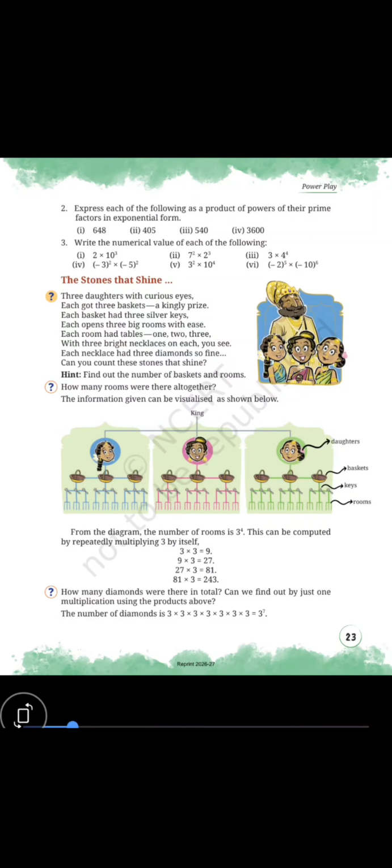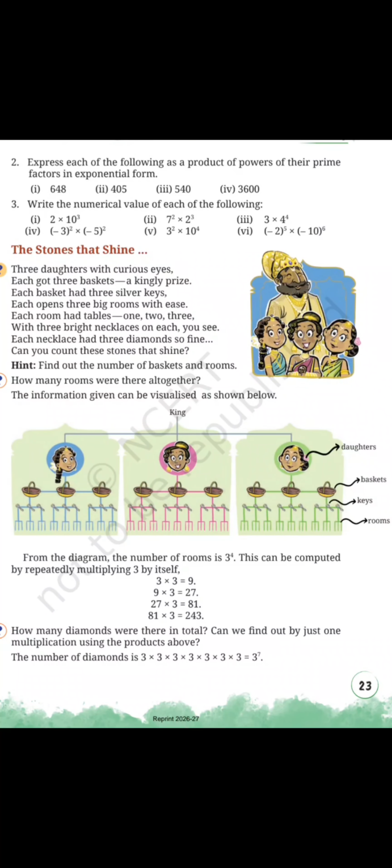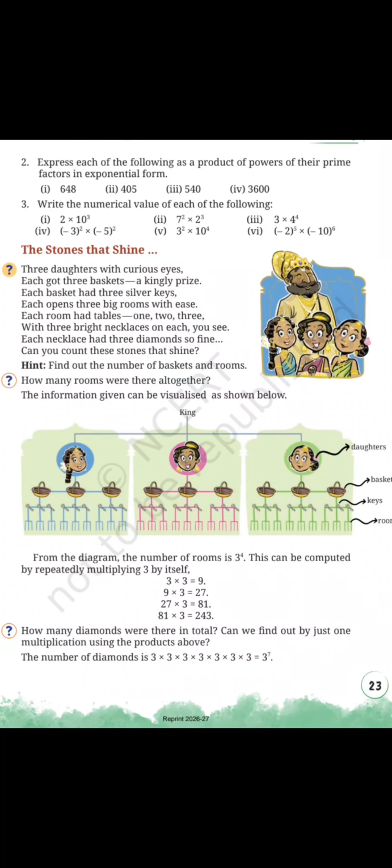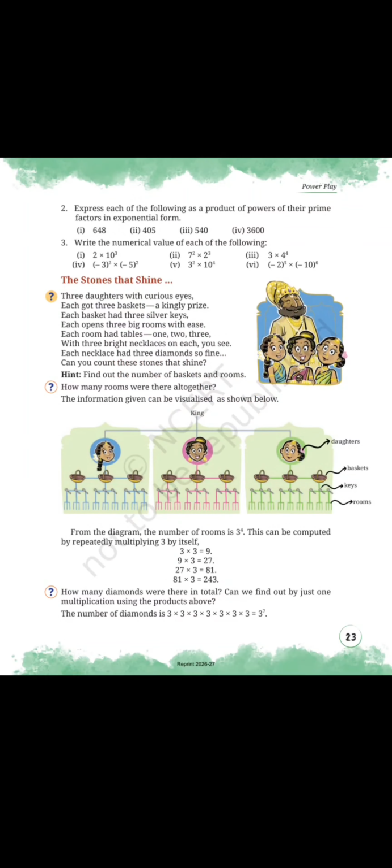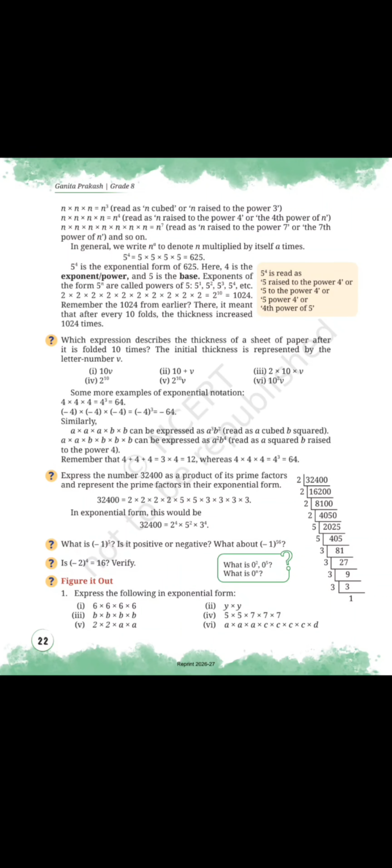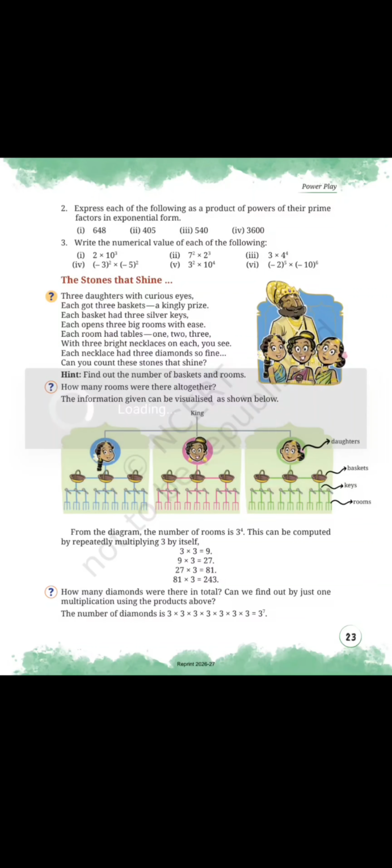Okay. Now, next question. Express each of the following as the product of powers in their prime factorization in exponential form. Similar question like the 32,400, correct? First we find the prime factorization and then write their exponential form. So do the fourth bit. Do the fourth bit.